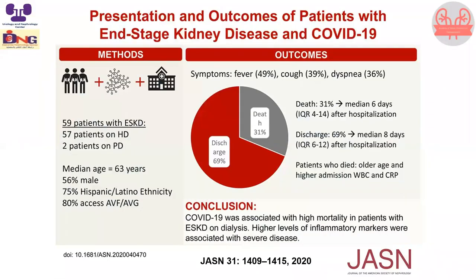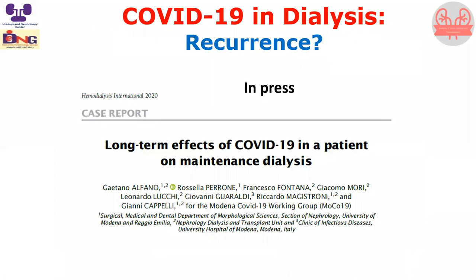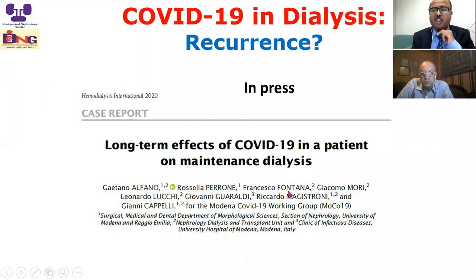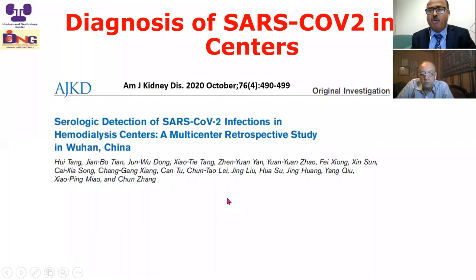So COVID was associated with higher mortality. This is what we mentioned. One of the practical points, when we diagnose a case and treat patients for COVID, we should be careful because the situation may recur. So this is not a disease of one point in time. We should follow up the patient forever to assess for recurrence of the disease.